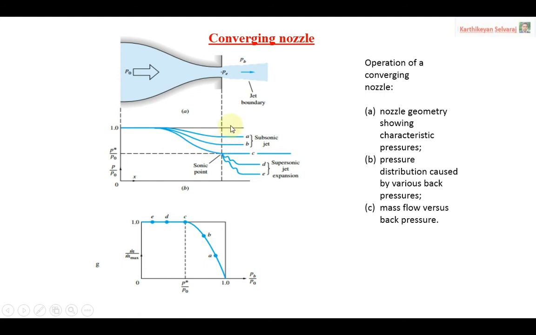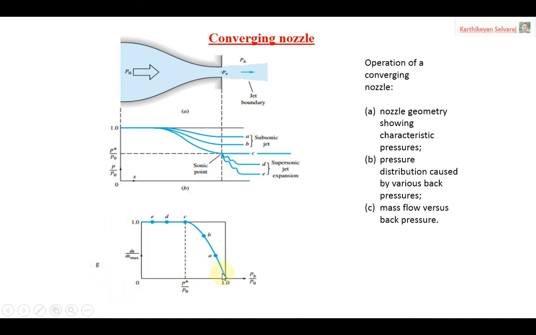We are going to discuss the graph based on three cases. The first case is AB. The second case is purely C, and the third case will be D and E. Each and every case, what is happening and how we are getting the graph like this, we are going to discuss one by one.